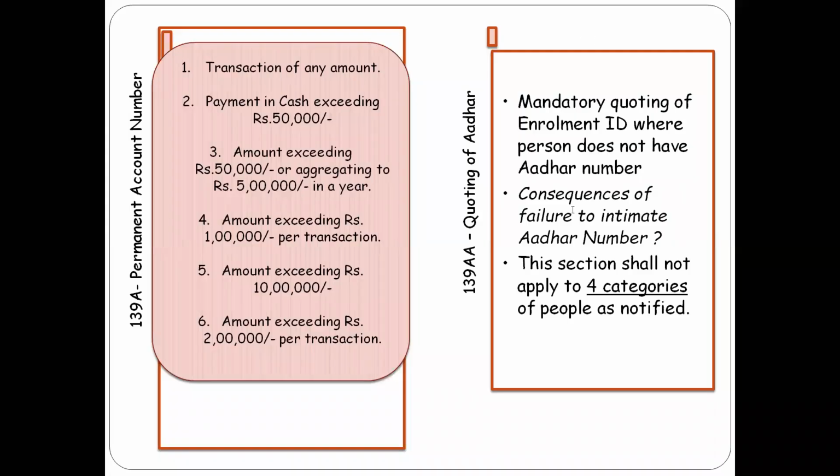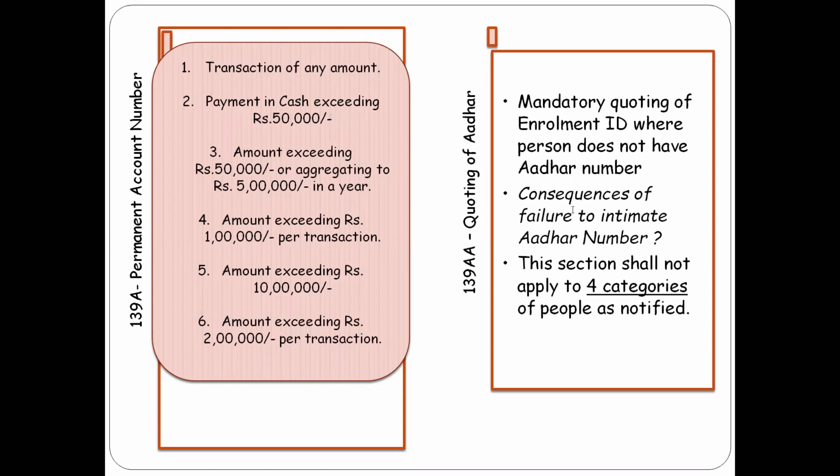Next would be compulsory quoting of PAN number in certain documents. One, return of income. Compulsorily, PAN has to be quoted. Second, challan paid against any sum due under this Act, which is the Income Tax Act. Then the PAN number should be quoted. Further, the other categories can be divided into 6 groups.